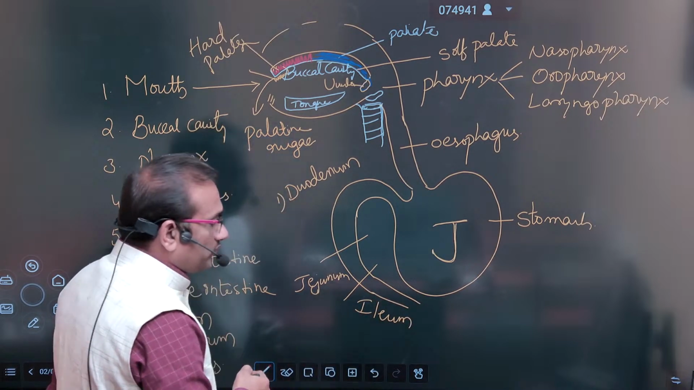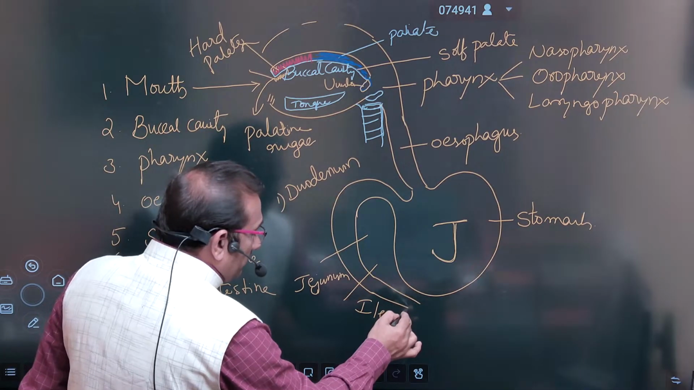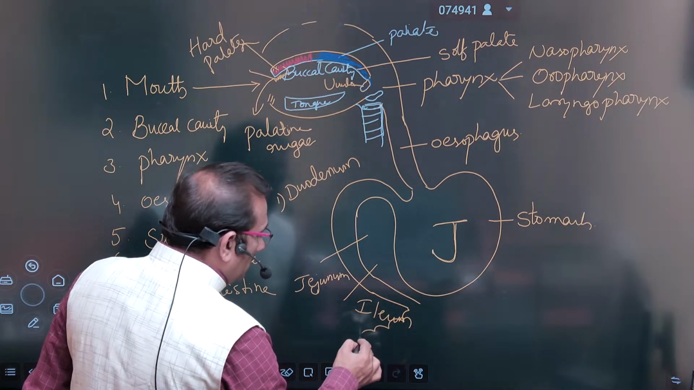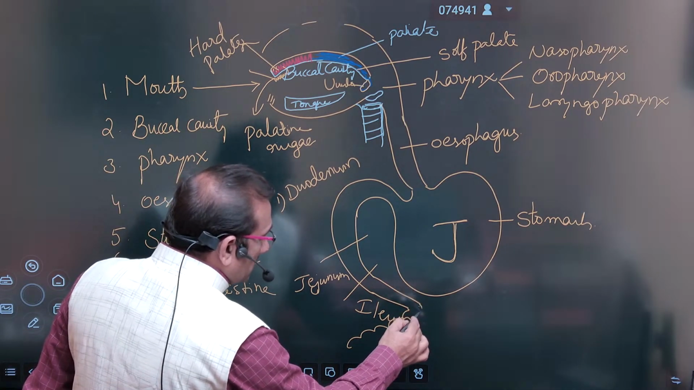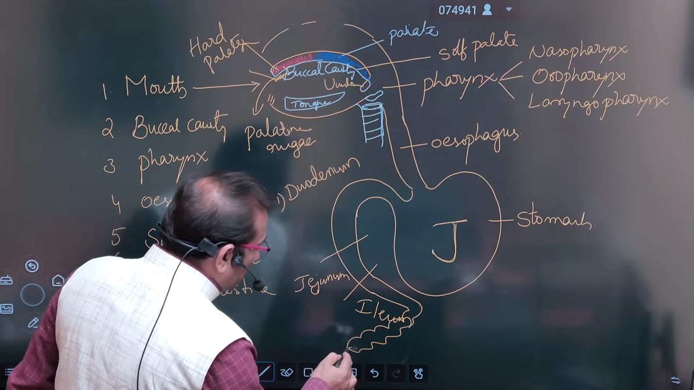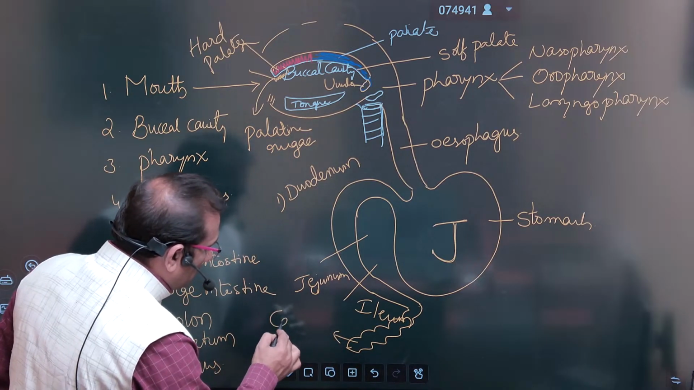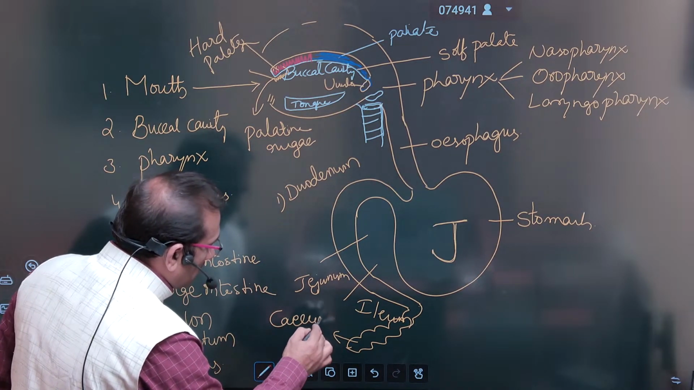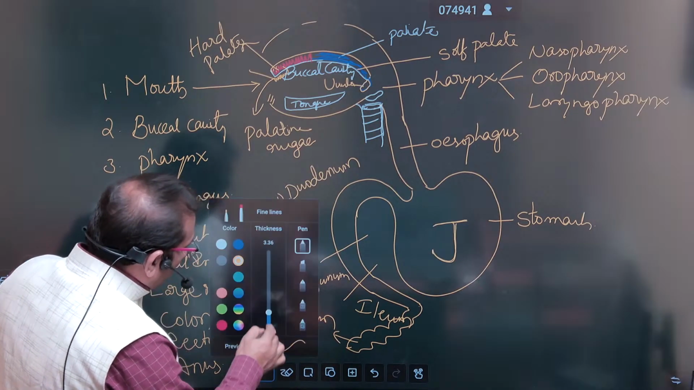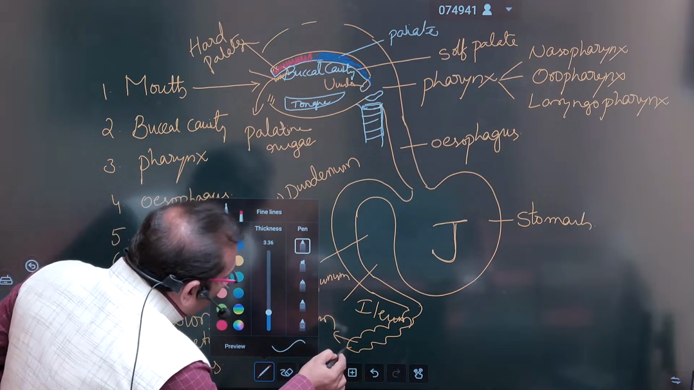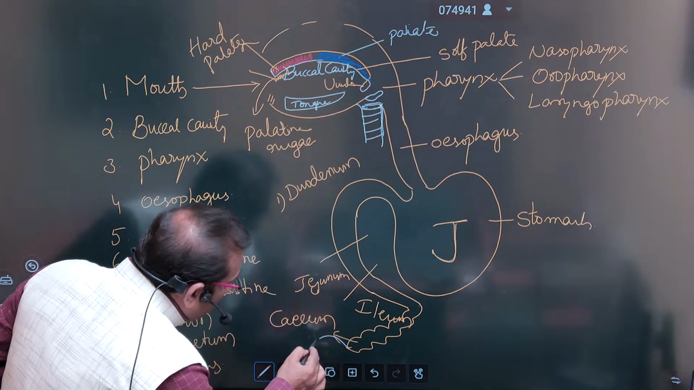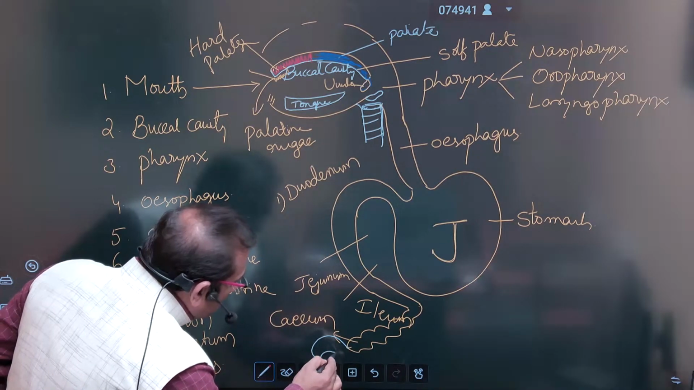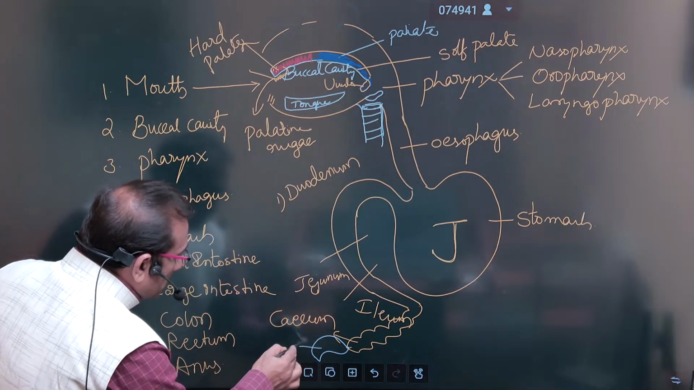After ileum, there is a coiled cecum. This is cecum. The end part of the cecum is with an organ called a vestigial organ. This is known as appendix.